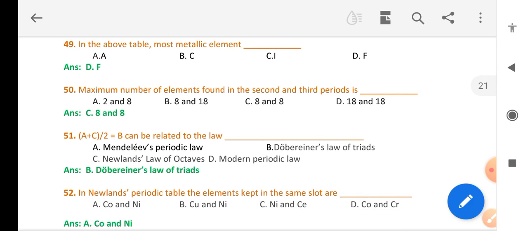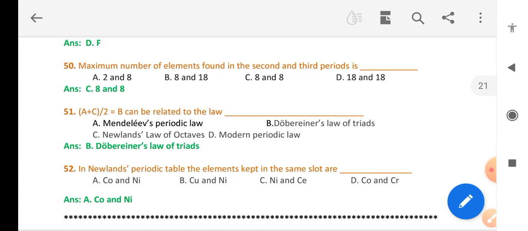A plus C over 2 equals B can be related to Dobereiner's law of triads. In Newlands' periodic table, cobalt and nickel are kept in the same slot.